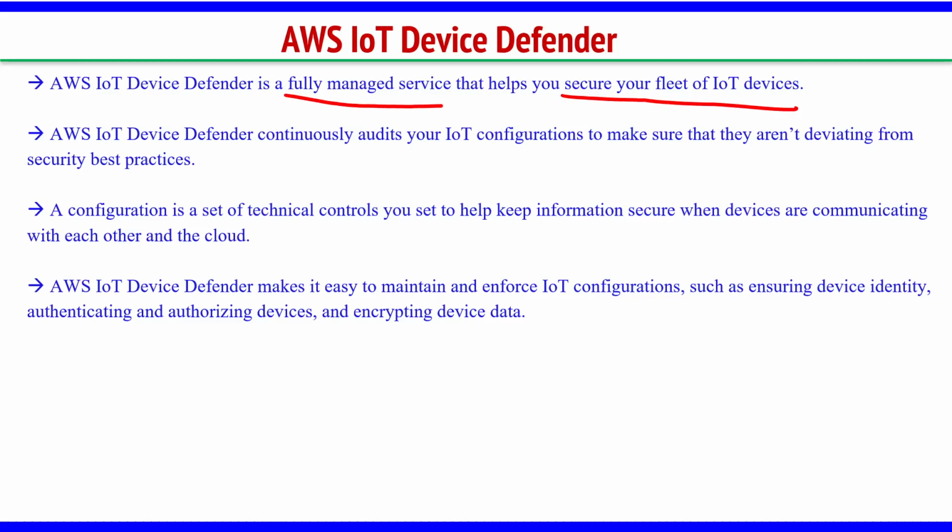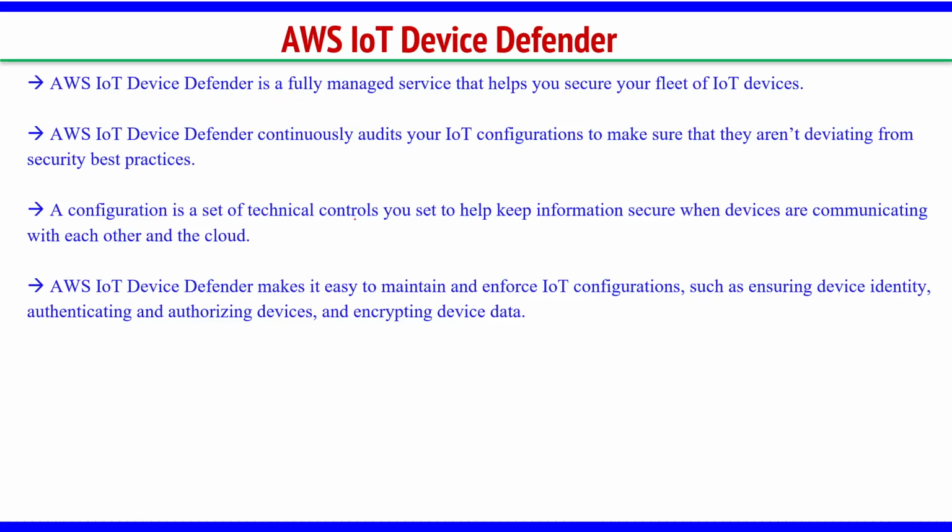Even our machines have security defenders. Sometimes we get that pop-up message on our screens, right? We can have the security facility with the Device Defender.